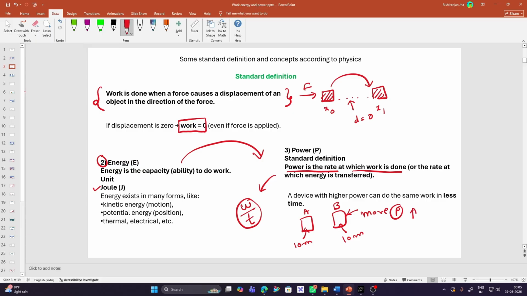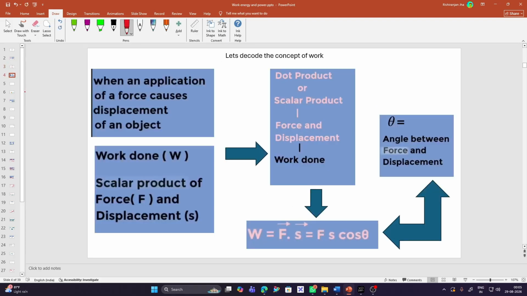Since washing machine B has more power, it can wash more clothes compared to A in that same amount of time. So, hope you are clear with the understanding of what is work, what is energy, and what is power. In this lecture, we are basically going to cover the work done concept. So, let's move to the other slide and see.